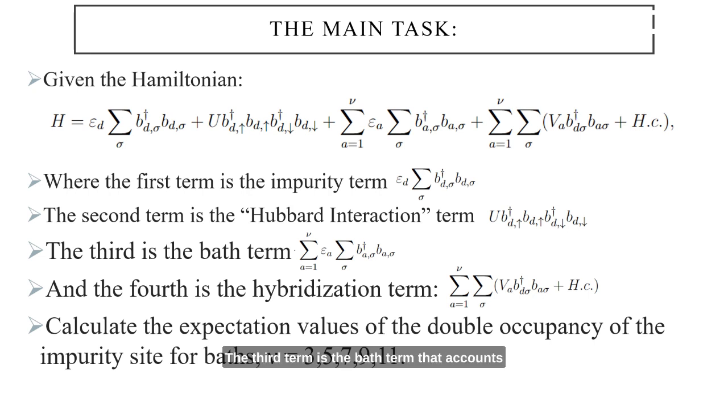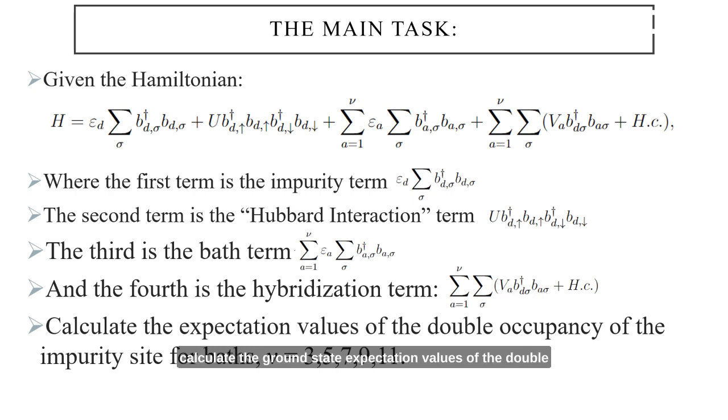The third term is the bath term that accounts for the interaction between the baths, where nu is the number of bath sites. And the fourth term is the impurity bath hybridization that accounts for the interaction between the impurity and the bath sites.